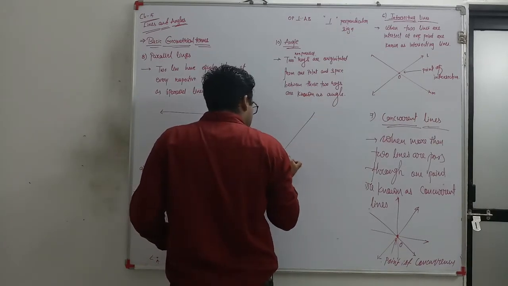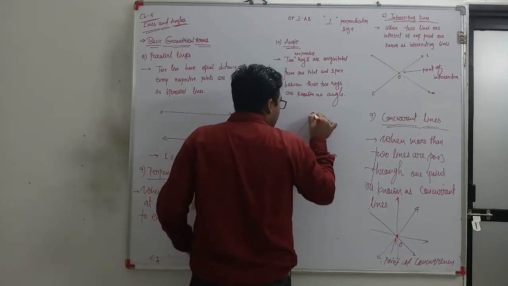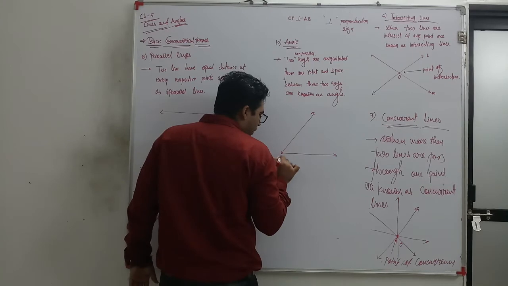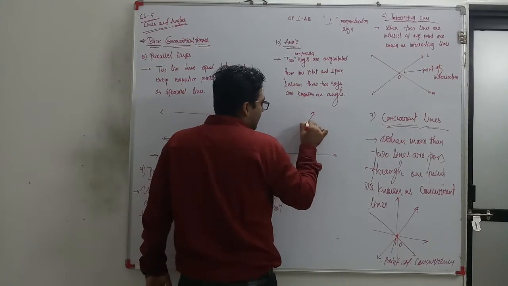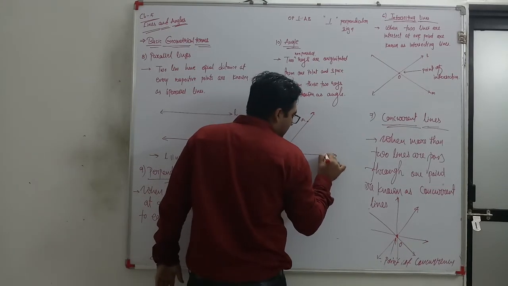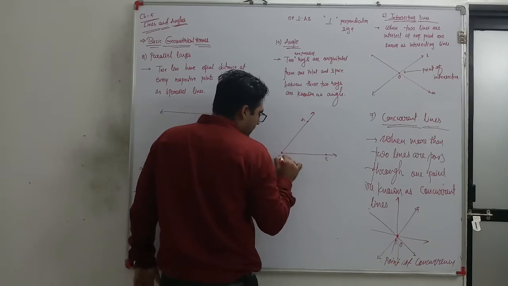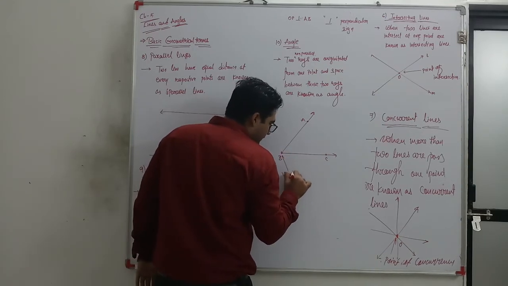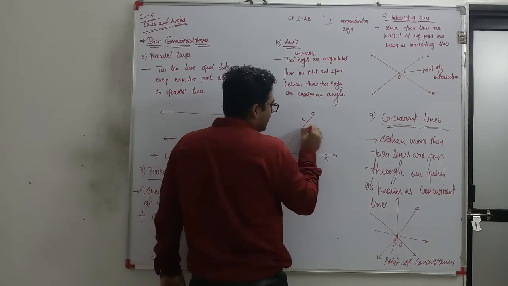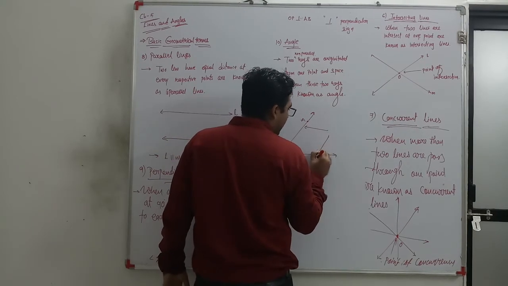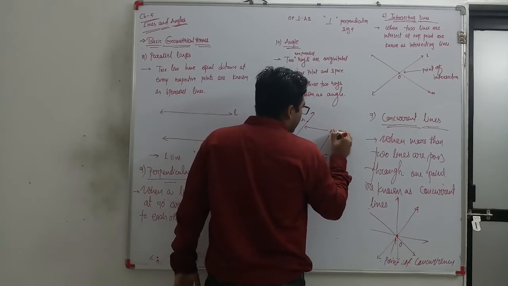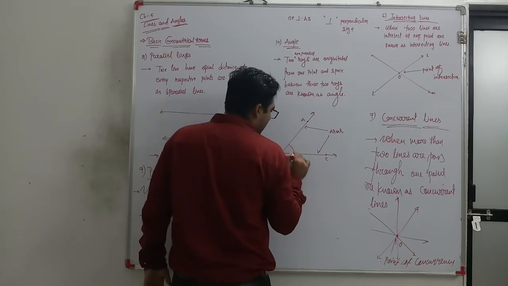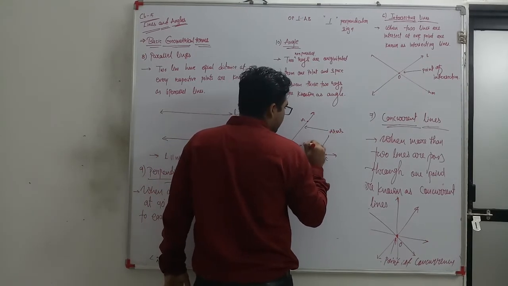So write like this: points B, A and C. B is known as the vertex. BA and BC are the arms. And the space between these is called an angle.